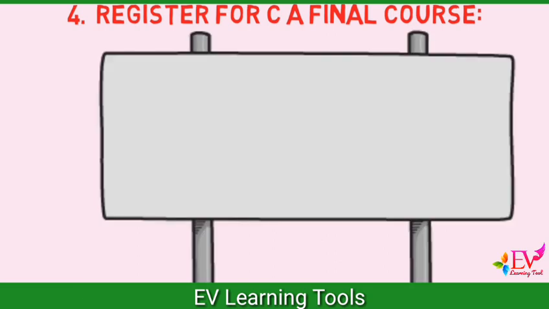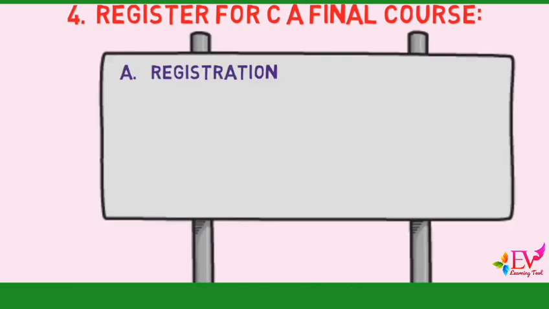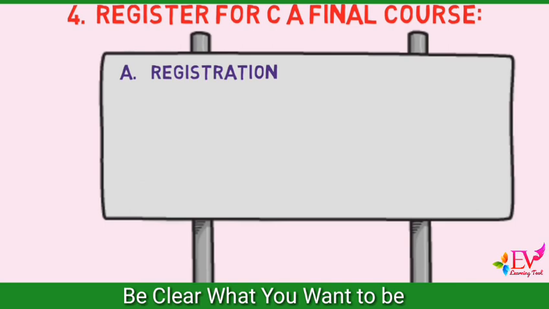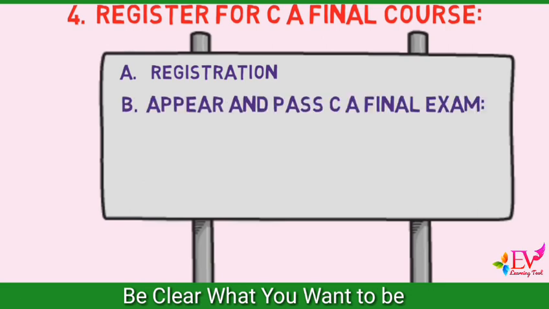4. A. Register for the CA final course. Candidates should register for the CA final course on passing both groups of IPCC. B. Appear and pass the CA final exam. Appear in the CA final examination during the last 6 months of the 3 years of article training. Pass Group 1 as well as Group 2 of the CA final examination.